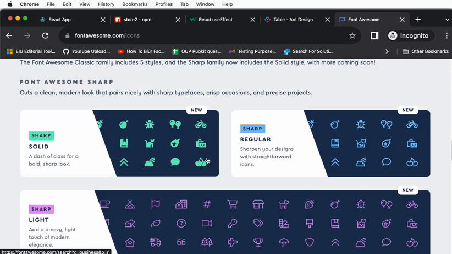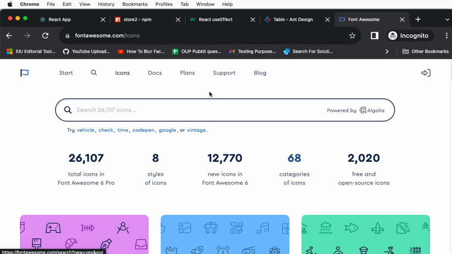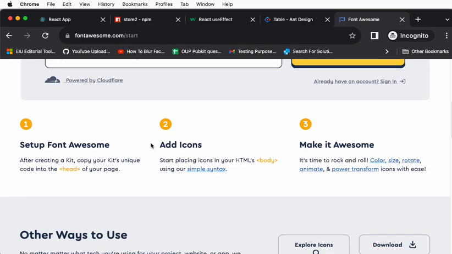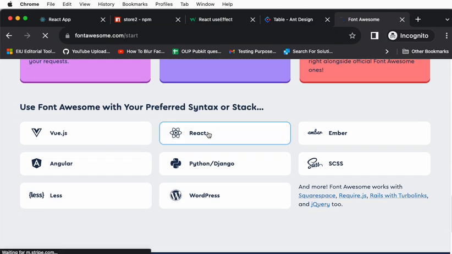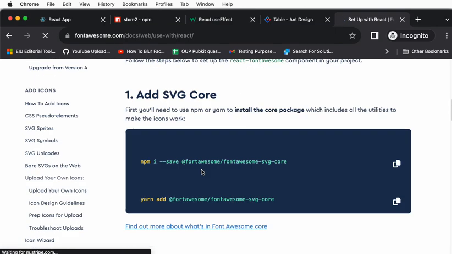You can use mostly free icons. Some pro icons are paid ones, but for now, don't worry about it. Let's go and click start. And because we are a React user, go and click and install this into React.